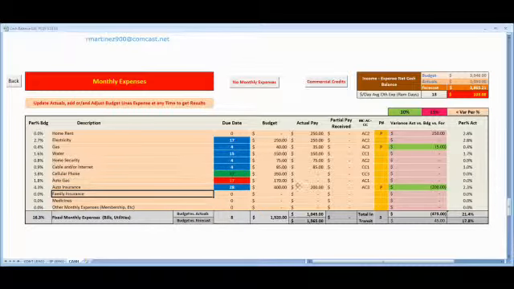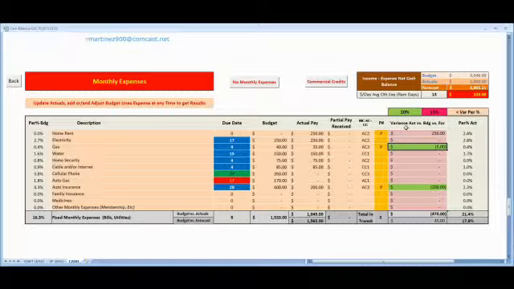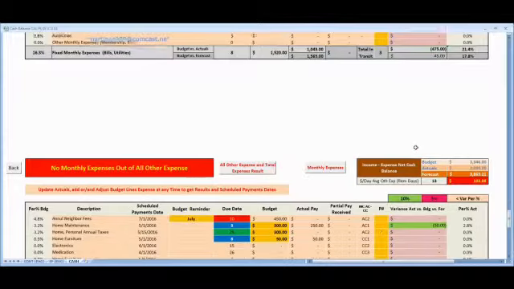You can define the budget for this. Here you can put the difference that you want to track, whether it is less than 10% of your payment or more than 50% of your payment.